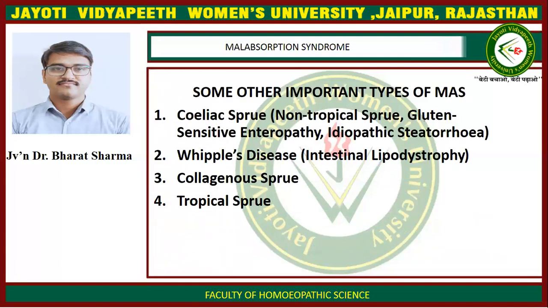Some other important types of malabsorption syndromes. First is celiac sprue, also known as non-tropical sprue or gluten-sensitive enteropathy or idiopathic steatorrhea, or also commonly known as celiac disease. Second is Whipple's disease, also known as intestinal lipodystrophy. Third is collagenous sprue, and fourth is tropical sprue.